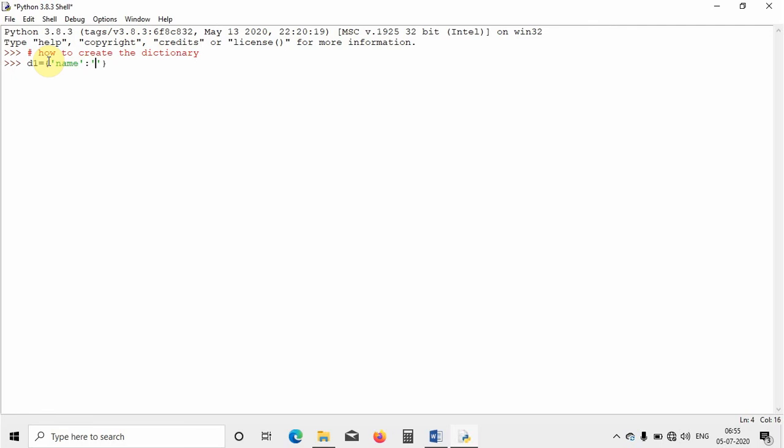So name is the key, and followed by a colon will be the attribute for that key. Here name is taken as key, and whatever I will be writing now will be taken as an attribute. Let me write one name. I will write Ajay, let us say.